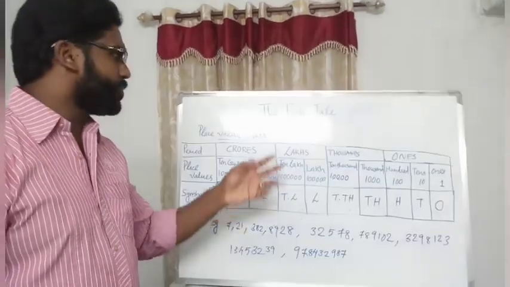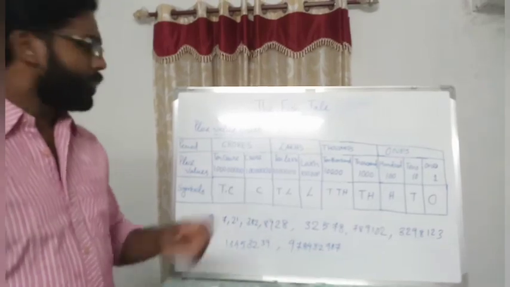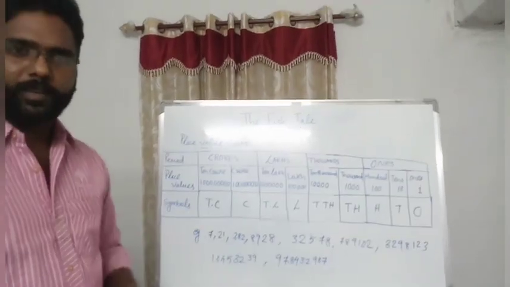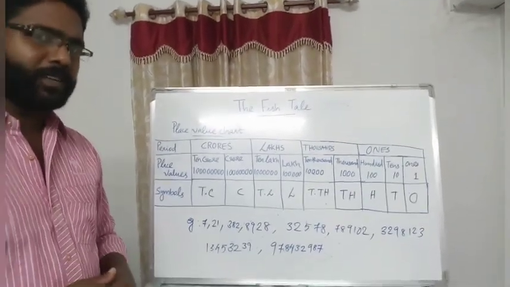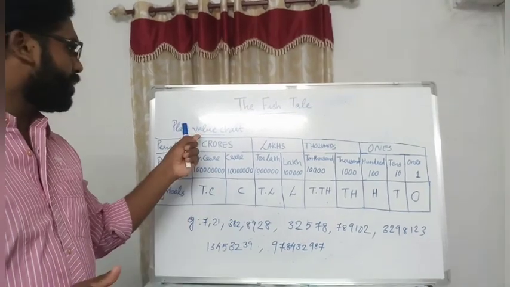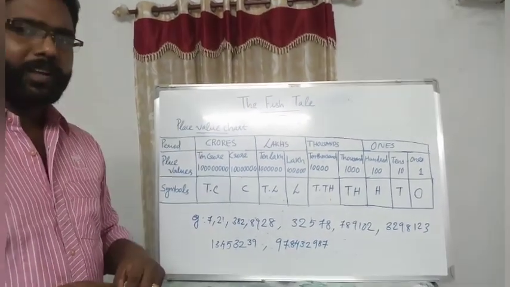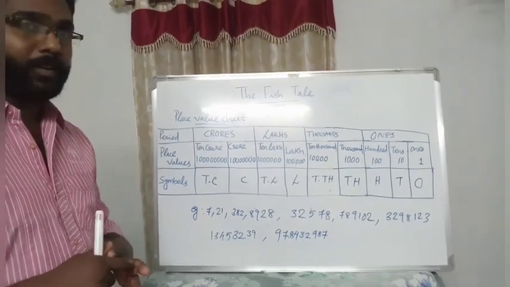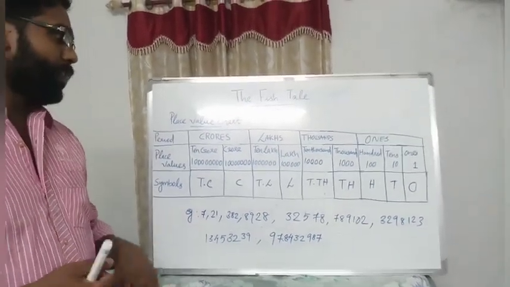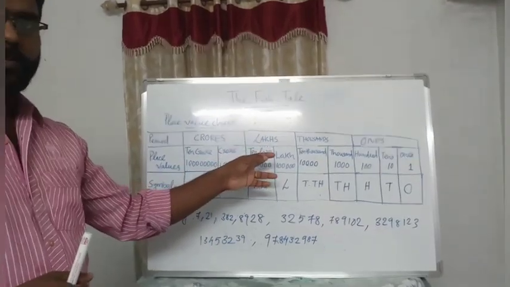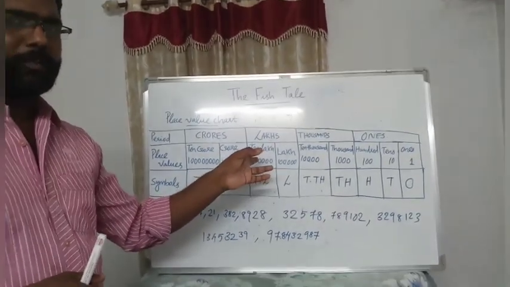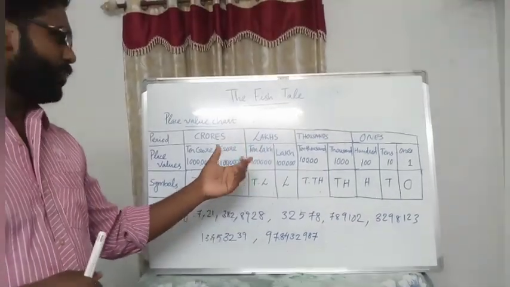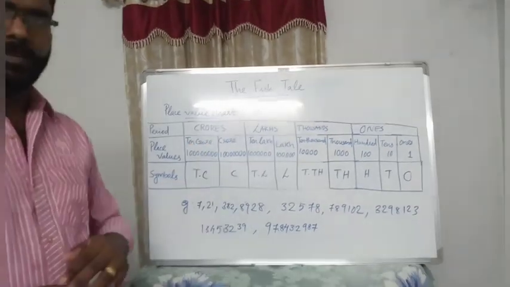First we are going to study the place value chart. What do you mean by place value chart? Have you heard of the place value chart anywhere? Yes, in your 3rd standard and 4th standard, you already studied it. Up to lakh, you know. Up to 10 lakh, you know the place values. But we introduce new ones, crore and 10 crore.